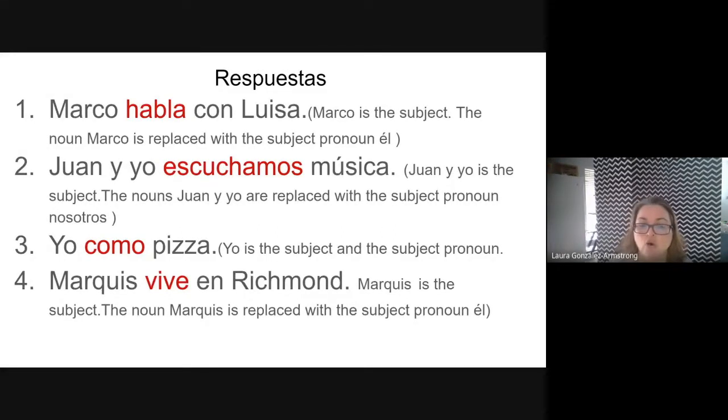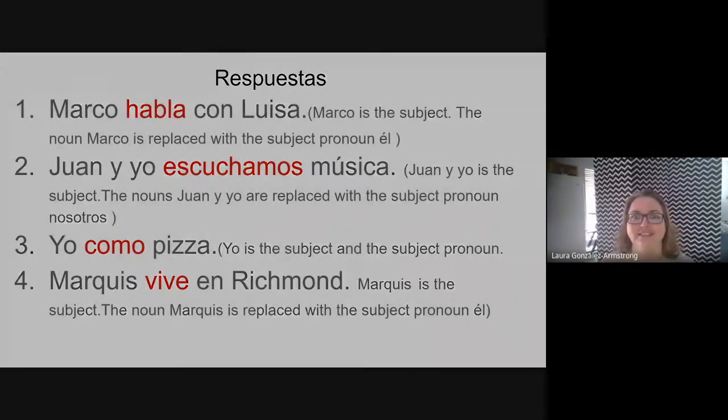Number 3, yo como pizza. Yo is the subject and the subject pronoun. Therefore, we know the endings for yo. And regardless if it's AR, ER, or IR, it will always be an O. And 4, Marquis vive en Richmond. Remember, it's an IR verb. It is not nosotros or vosotros, so it will have the same ending as the él form in the ER verb. Okay? Moving forward.